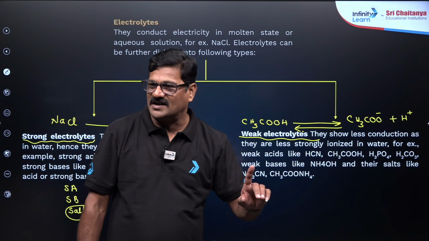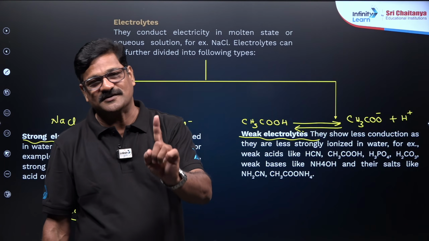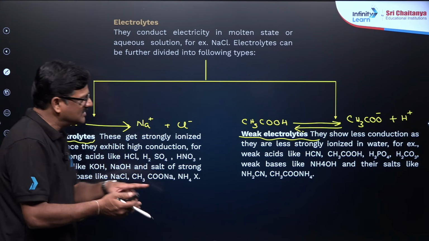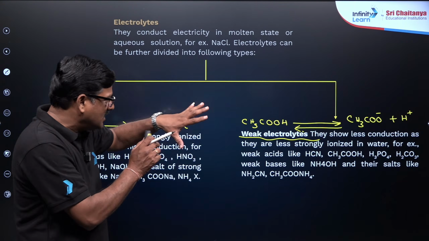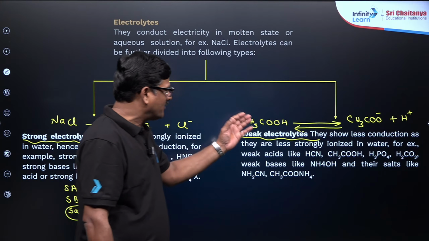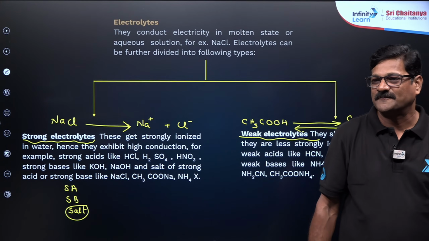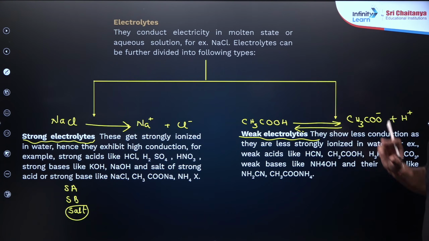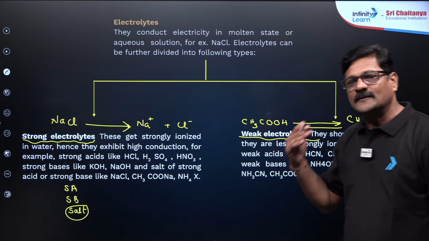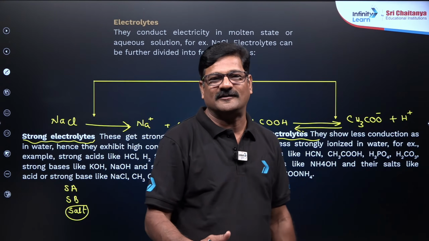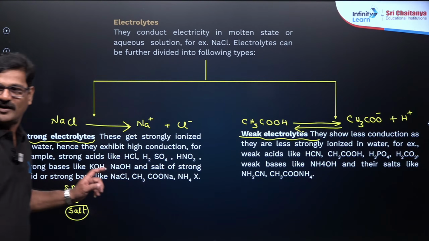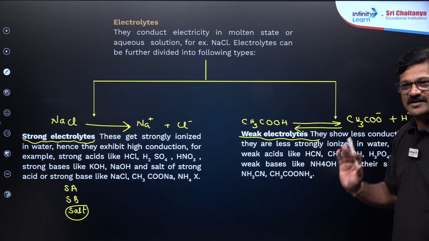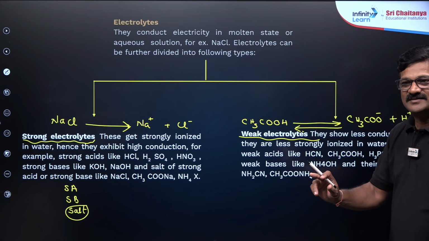For a strong electrolyte, the reaction is irreversible, mind it. For a weak electrolyte, it is a reversible process, so you can apply the principles of chemical equilibrium, and you will have an equilibrium constant. So how do I know whether an electrolyte is weak or strong?